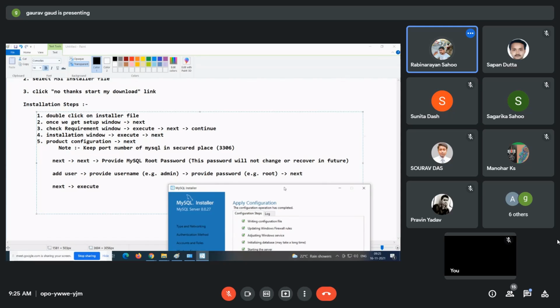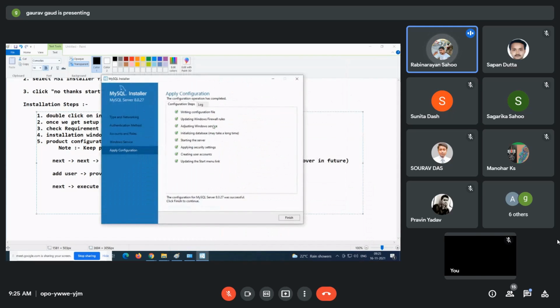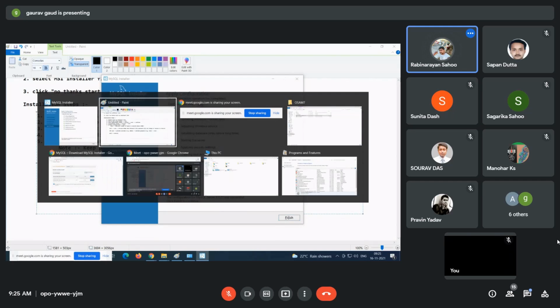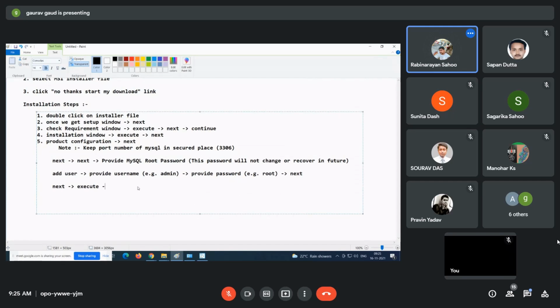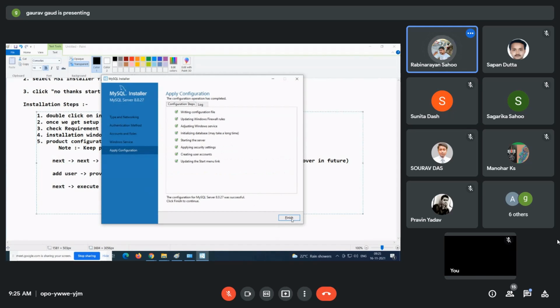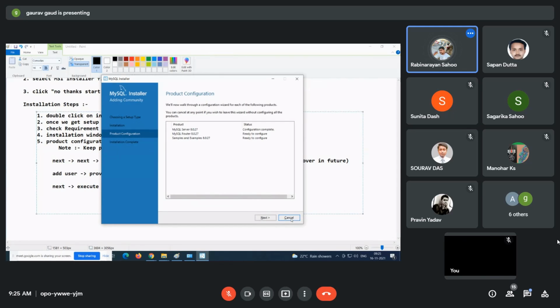Guys, done. So I guess here also it is done. All configuration. And now what you need to do? Click on Finish. Once you execute, after executing, click on Finish. Once you click on Finish, this MySQL server configuration is complete. Now again click on Next.